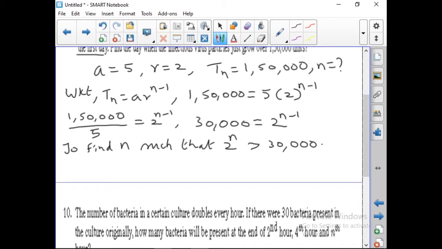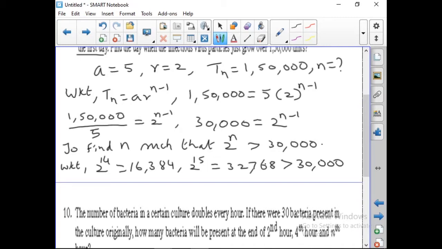Now, we have to calculate 2 power 14; only calculation can be done. 2 power 14 is 16,384 and 2 power 15 is equal to 32,768. So this is 2 power 15 and this is definitely greater than 30,000.